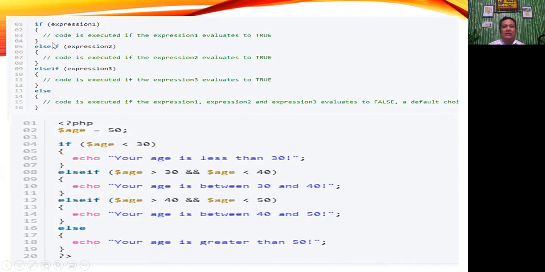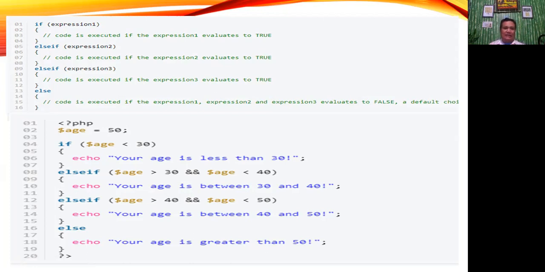As you can see here, it's different from previous programming languages, especially Java, C, and C++, because this time, else if is written in one word. Rather than in other programming languages, where it's written separately. So we have a syntax here, and following the syntax, we have a real-world example.